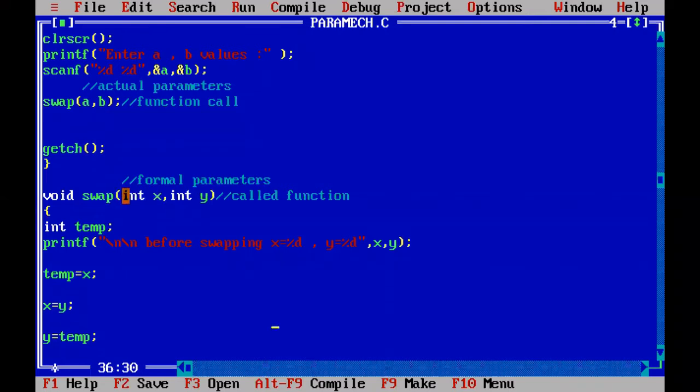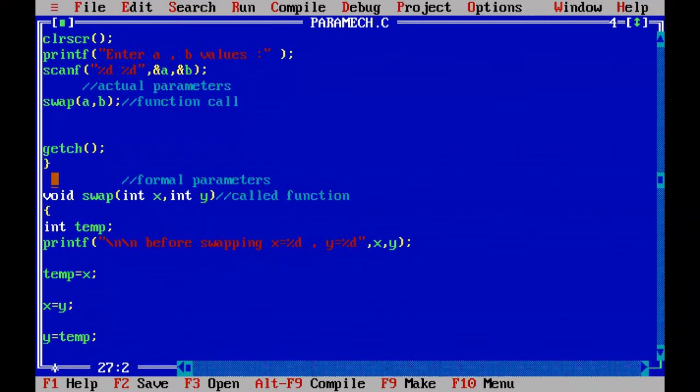Whenever this function is called, a will be copied into x and b will be copied into y. Then the controller will go to the swap function, and from the first statement to the last statement everything will be executed in swap. After execution, the controller goes back to the same statement, then goes to the next statement and the end of the main function.